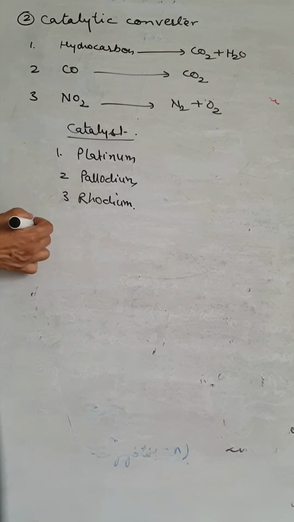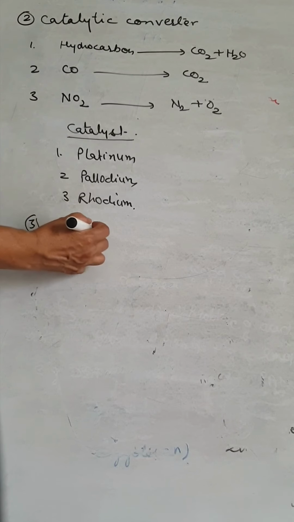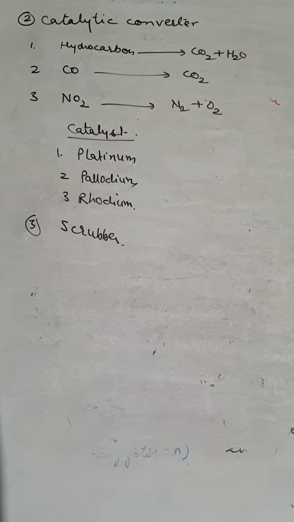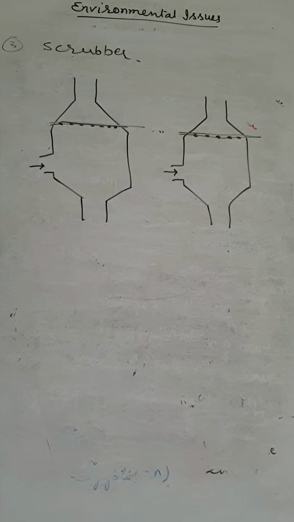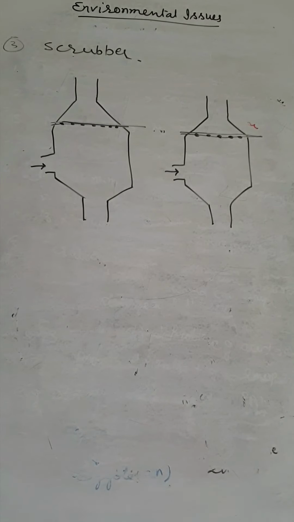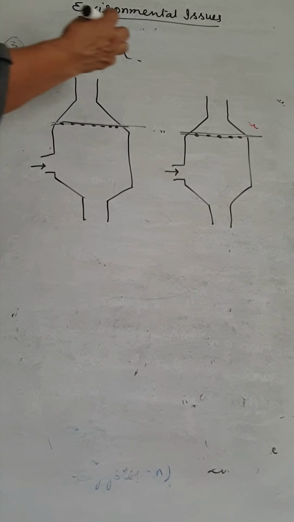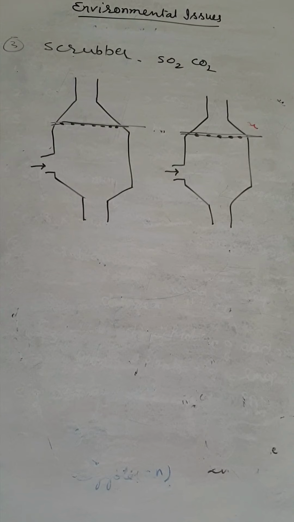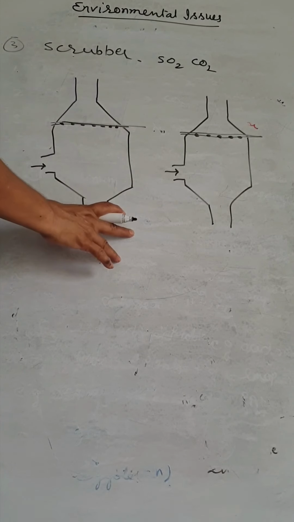And the third one we discussed, the scrubber. The next device is used for the removal of SO2 and CO2 from factories or polluting sites. The scrubber removes certain gases like SO2 and CO2. So these are the scrubbers.